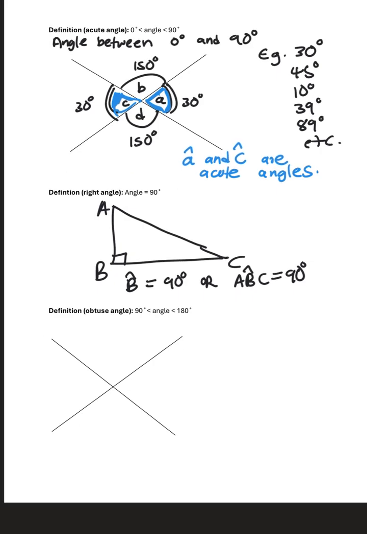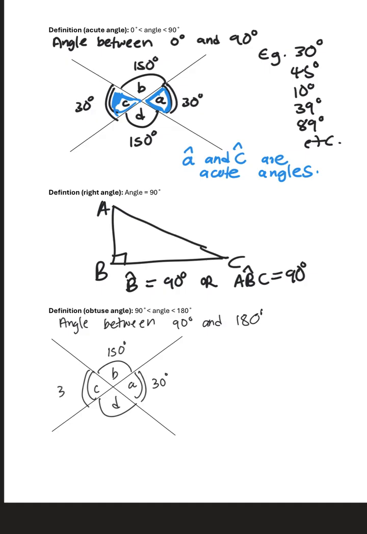And then we can also have the definition of an obtuse angle. An obtuse angle is an angle that is between 90 degrees and 180 degrees, right? Then with an obtuse angle, the same principle will apply. We have angle A here, we have angle B, we have angle C, then we have angle D. Now, here, I'll still use 30 degrees, 150 degrees, 30 degrees, and then 150 degrees.